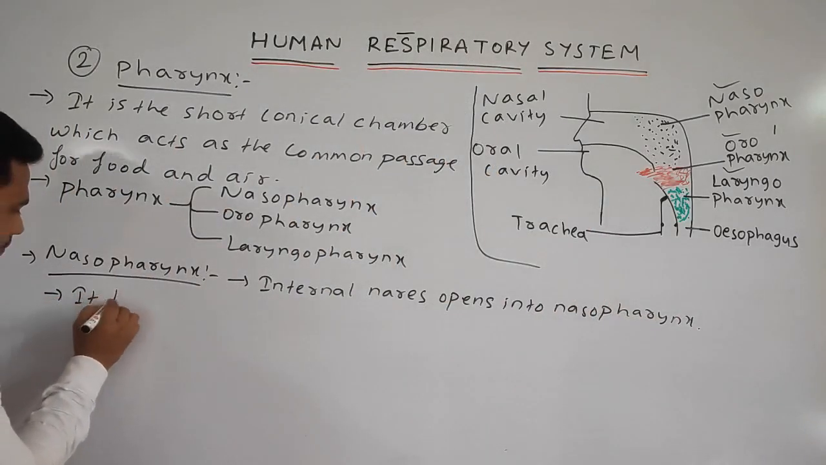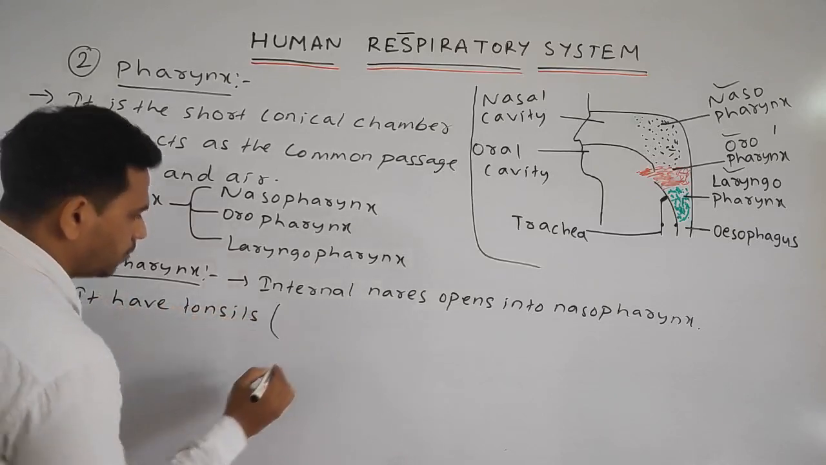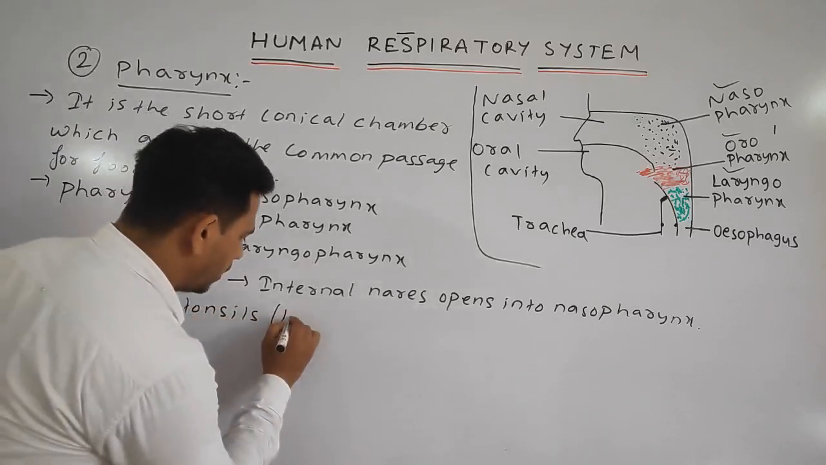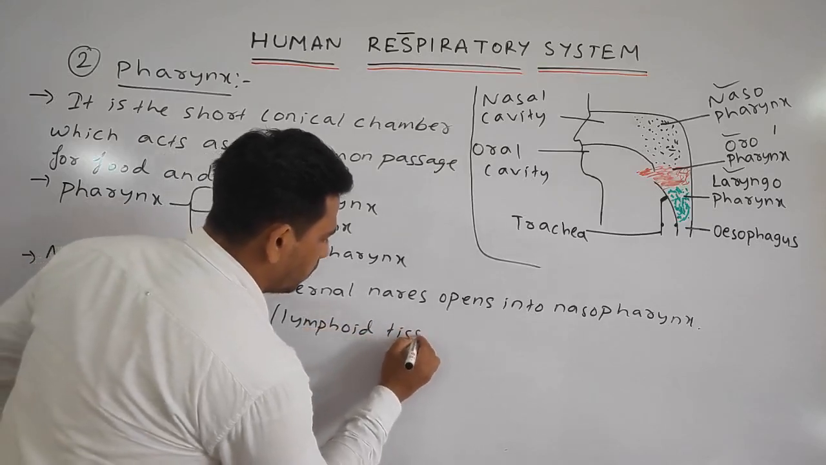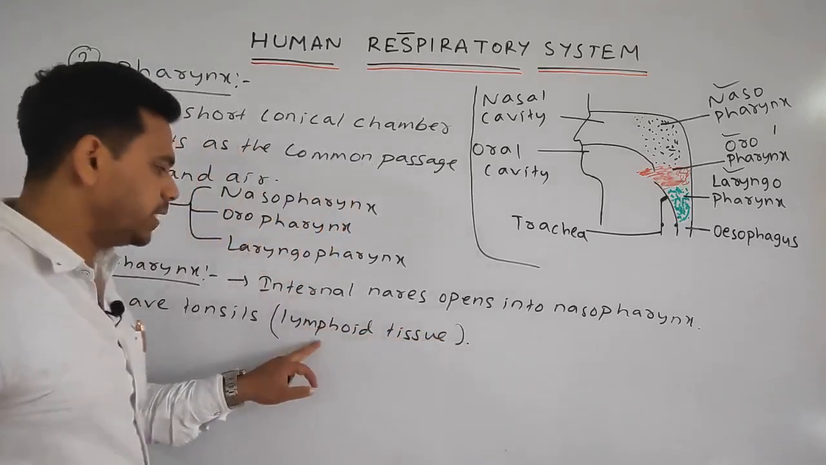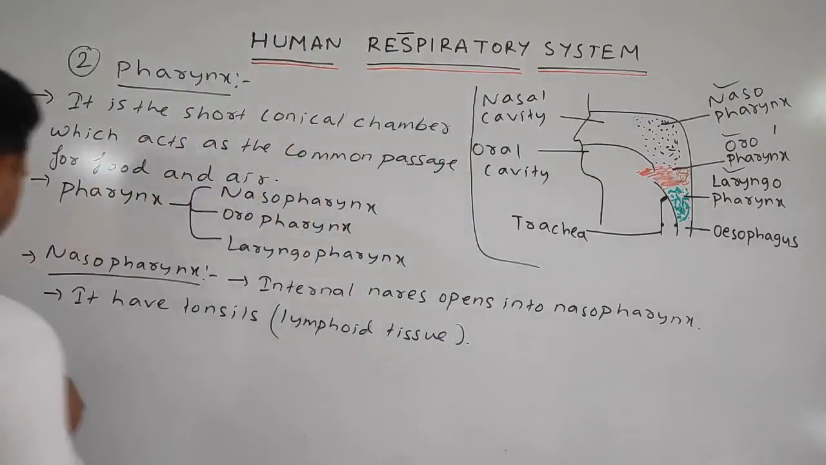Obviously, it also has the tonsils, which have lymphoid tissue. Lymphoid means, students, it is somehow related to the immune system. Okay. Next.